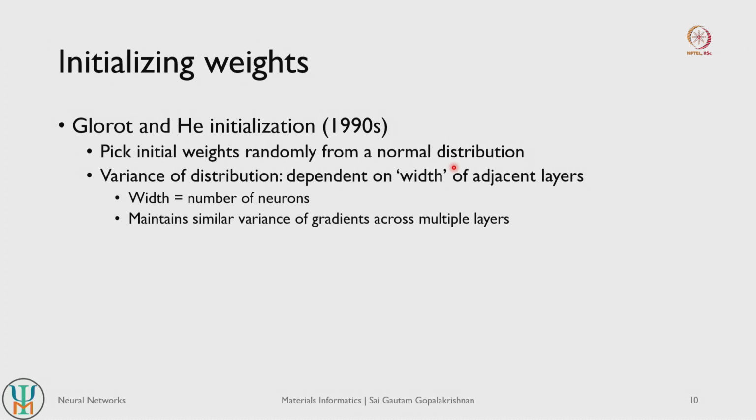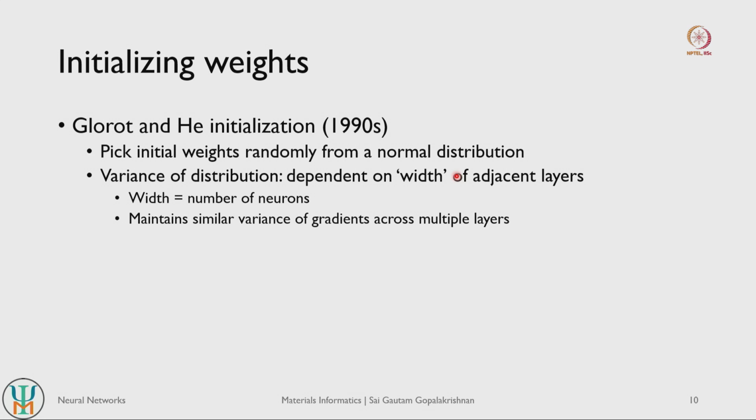Let us say you have a neural network architecture where your current layer has about 10 nodes, so the width of your current layer is 10, and if one of the layers next to you, above or below you, has 20 nodes, and let us say the layer above you has only 5 nodes, then the variance of your distribution depends not only on how wide your layer is, but also on how wide your adjacent layers are.